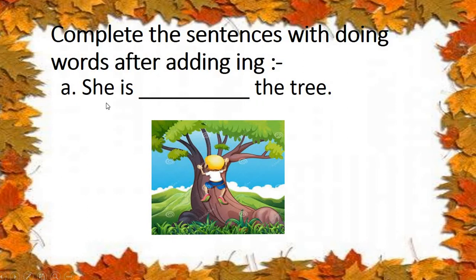Okay. Number A. She is. Here this girl, what is she doing? She is climbing the tree. So what do we have to write? Climbing. She is climbing the tree.